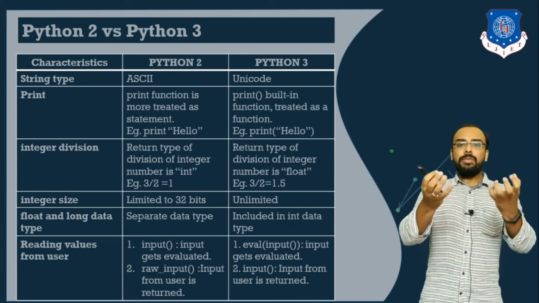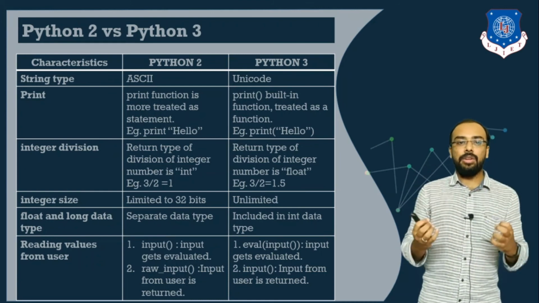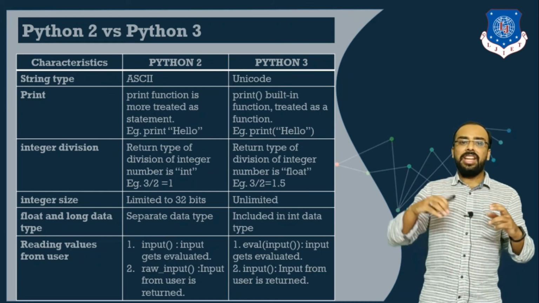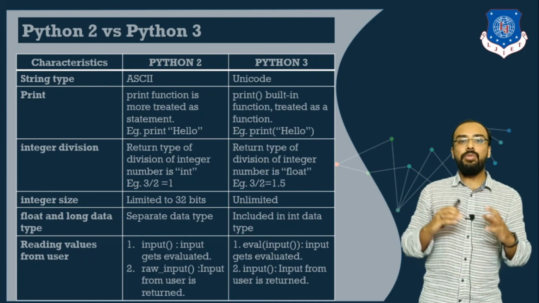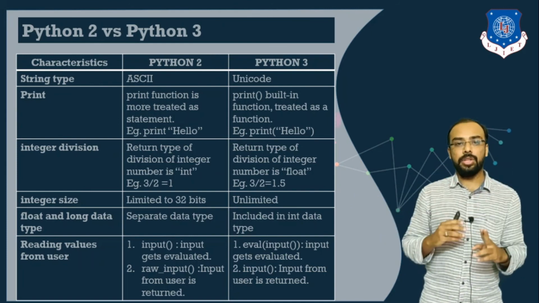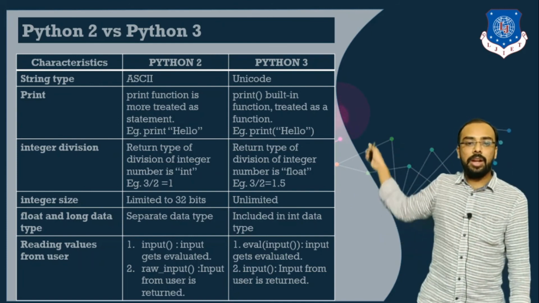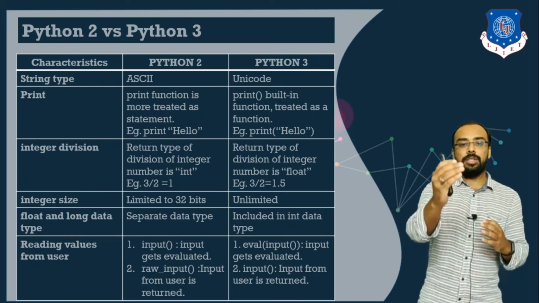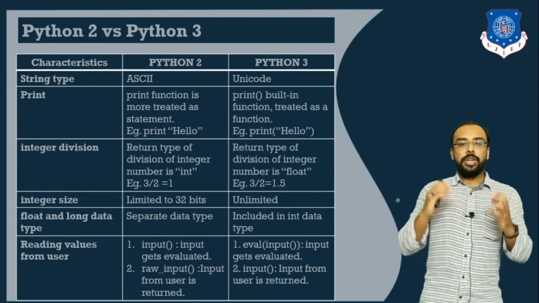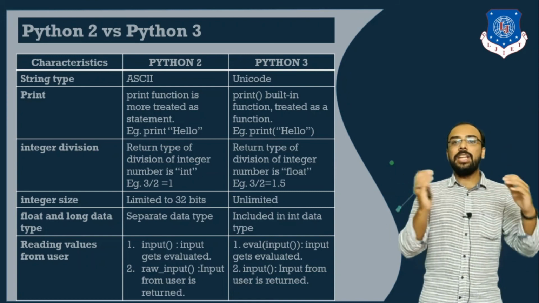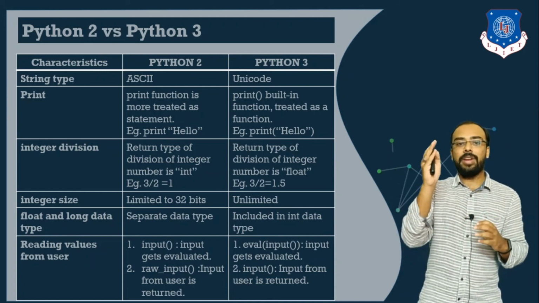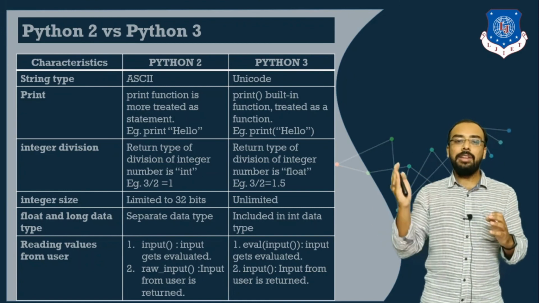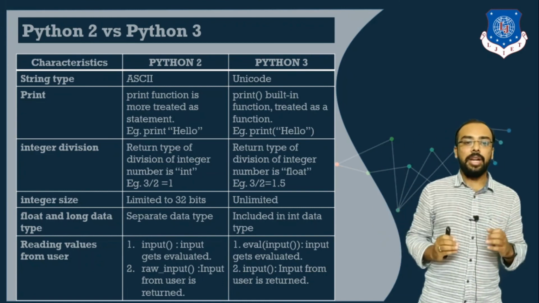Now whenever we want to take data values from the users, in Python version 2 we have two different functions, input and raw_input. What is the major difference between input and raw_input? Input will get directly evaluated. For example, if I write 5 plus 2, it will give us a direct result, that is 7.